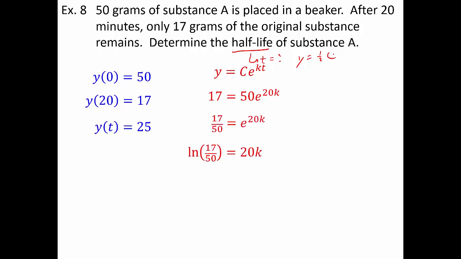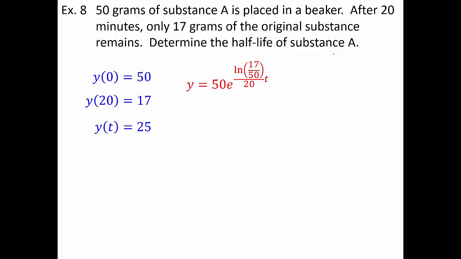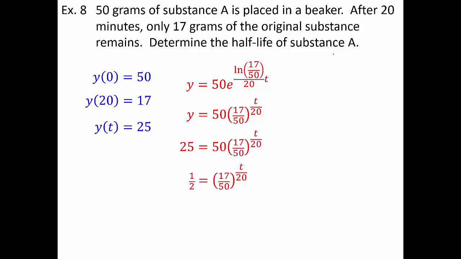We're going to use that to solve for k. Divide by 50, ln both sides, divide by 20, and we get our k value. Taking the k value, plugging it back into the formula to get our initial model. Simplifying this, bring the 17 over 50 downstairs and leaving t over 20 upstairs. I get my simplified model. The goal is to determine the half-life. So if I started with 50, I want to know how much time it is going to take to get to 25. So let's divide.